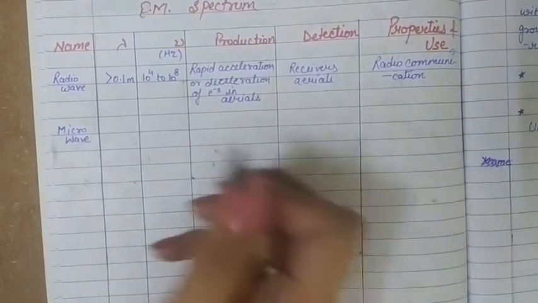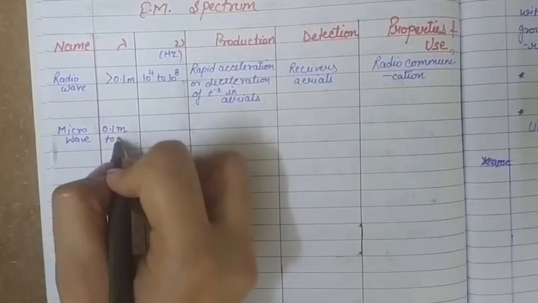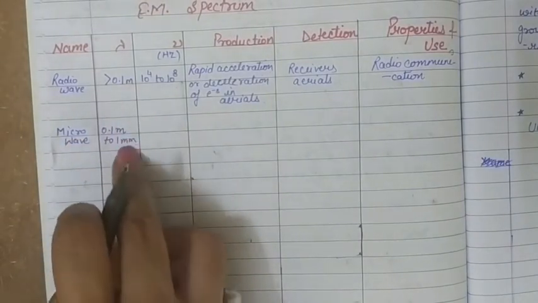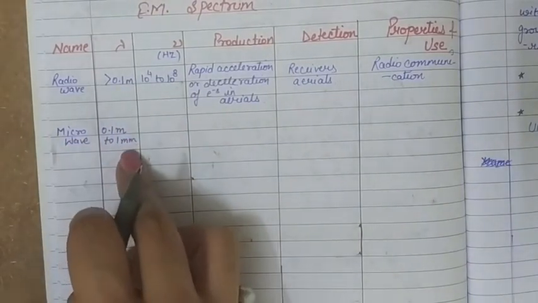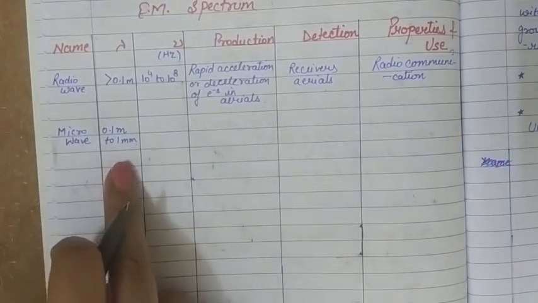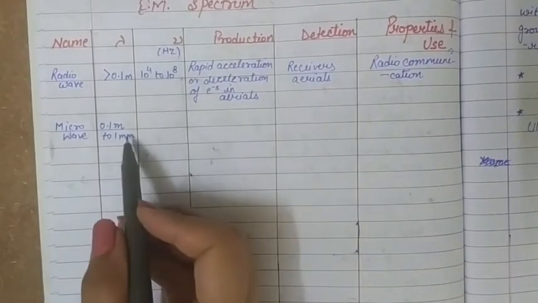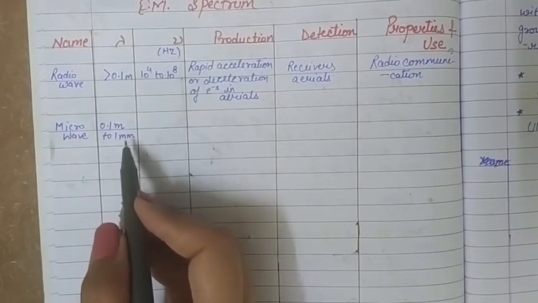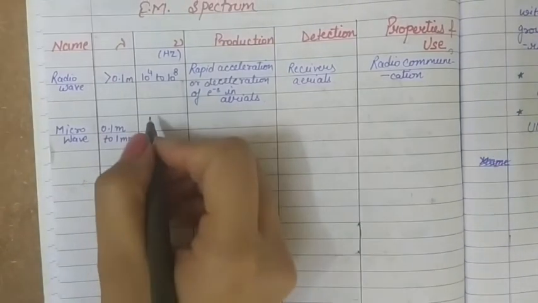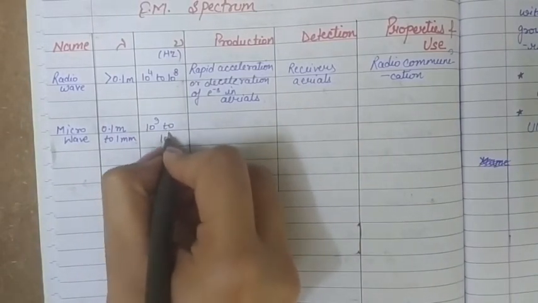Microwaves have wavelength varying from 0.1 meter to 1 millimeter. Okay, so from this level, now the wavelength will be decreasing and frequency will be increasing. So the wavelength order will decrease and the frequency order will increase. For microwave, wavelength varies from 0.1 meter to 1 millimeter, and frequency will vary from 10 to the power 9 to 10 to the power 12 hertz.